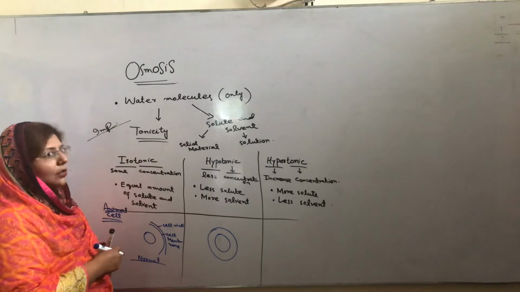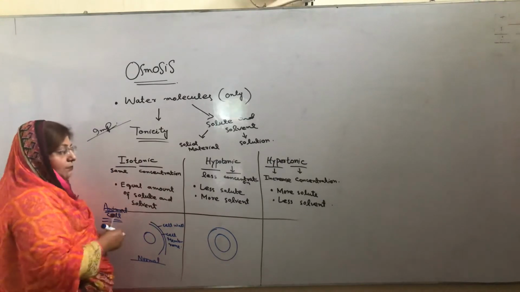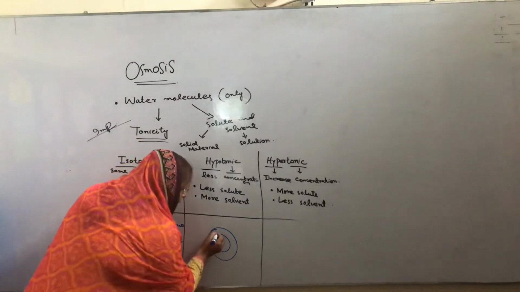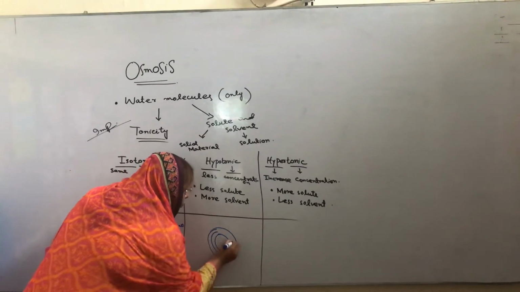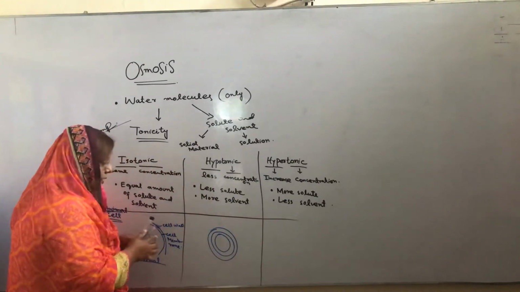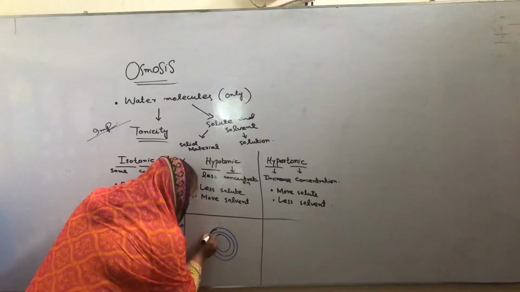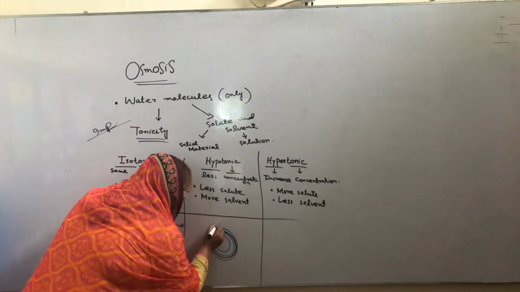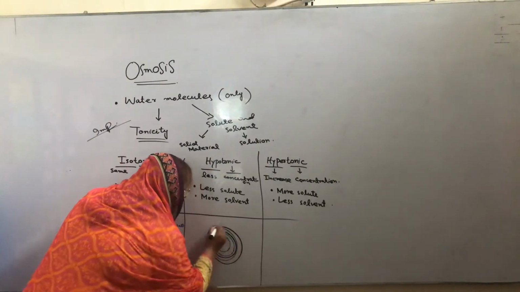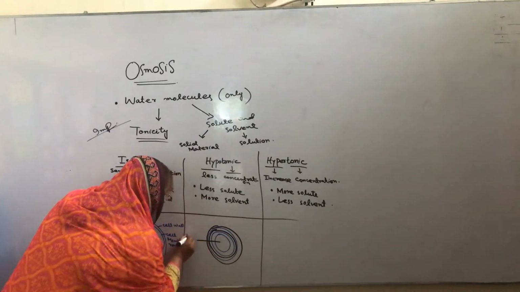It contains a lot of pressure, and because of that it can be swollen. What will happen? It will be swollen, and because of that the cell can burst. This is the nucleus.